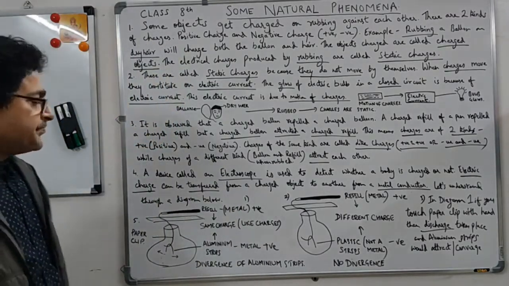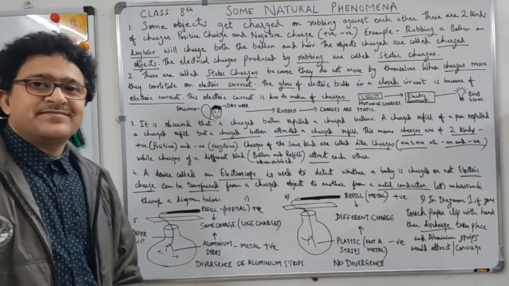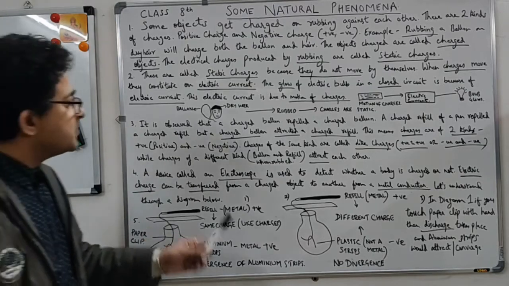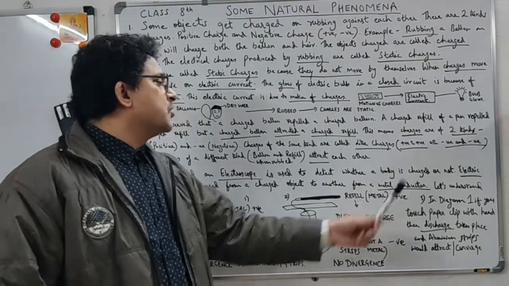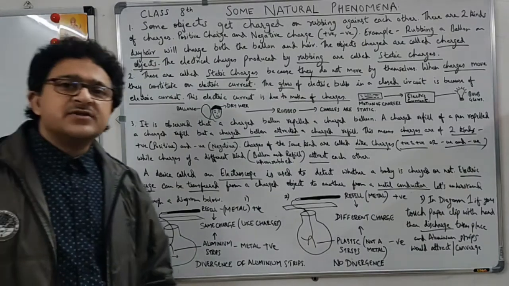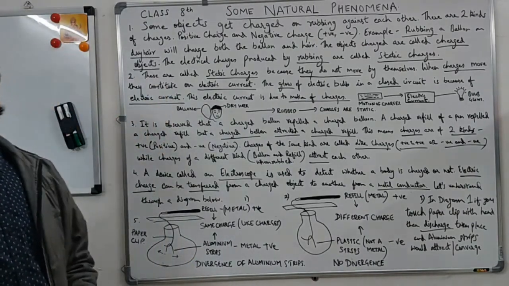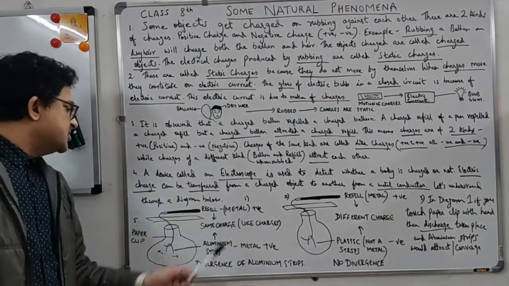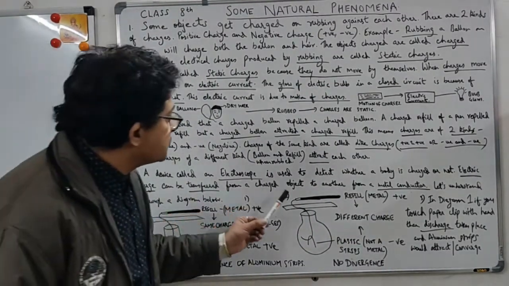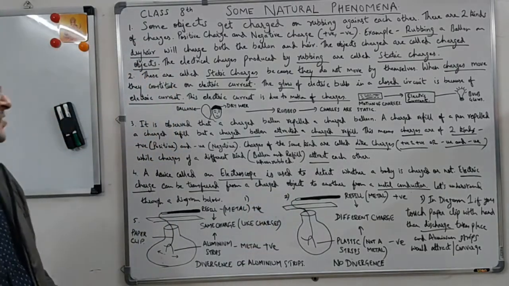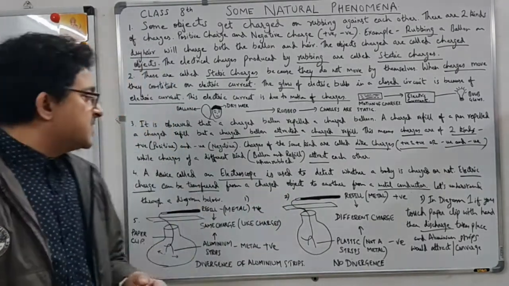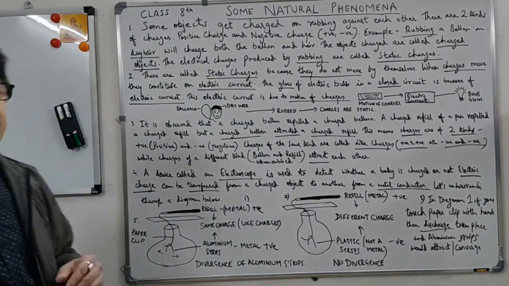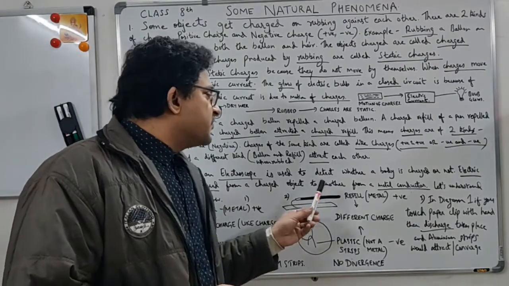I hope all this is clear till now. So we now move further. A device called an electroscope is used to detect whether a body is charged or not. It is a simple device to detect whether the body is charged. Electric charge can be transferred from a charged object to another. When one object is charged, it can transfer charges to another object through a metal conductor.